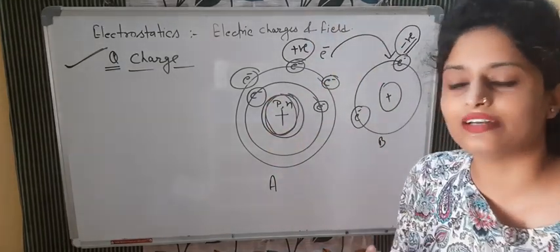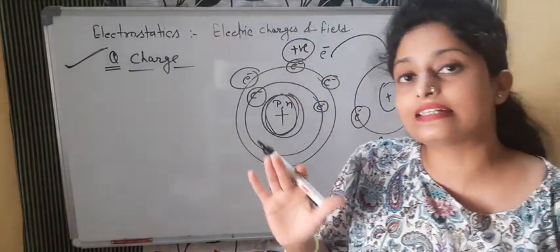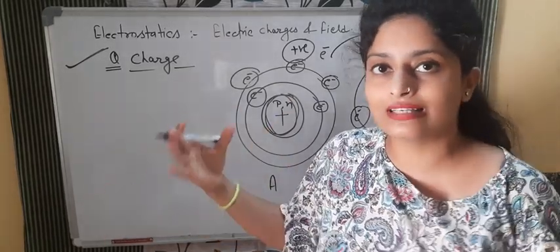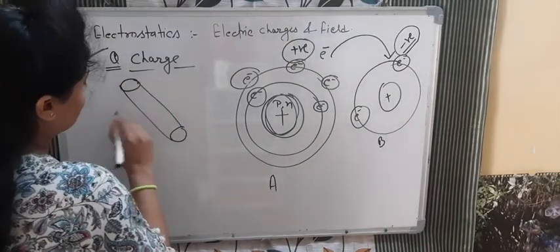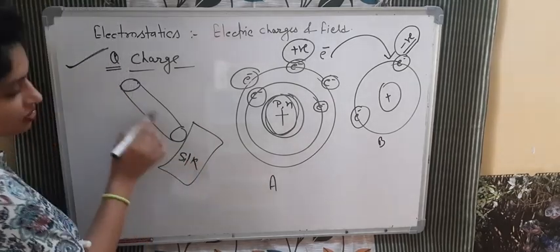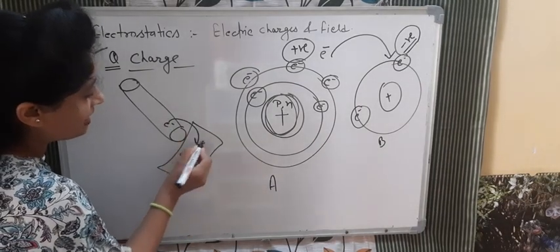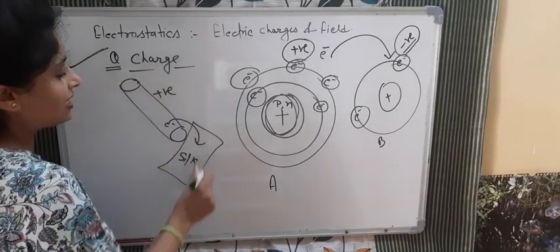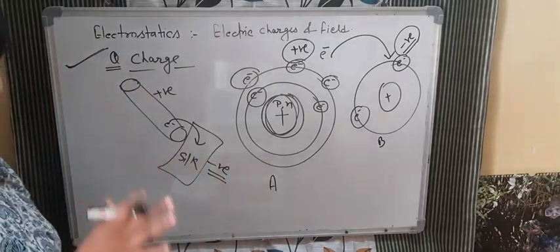So when we are rubbing a glass rod with silk, the glass rod gets positive charge and silk gets negative charge. It means the glass rod is giving electrons to the silk cloth. For example, see, this is a glass rod and this cloth is silk. When we are rubbing the glass rod and silk, electrons are going from the glass rod to the silk, so the rod gets positive charge, and because the silk is taking the electrons, what will be the charge on it? It will be negative charge.